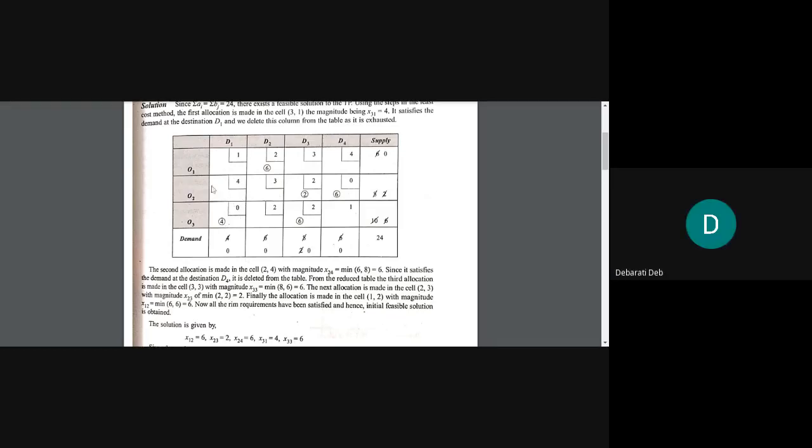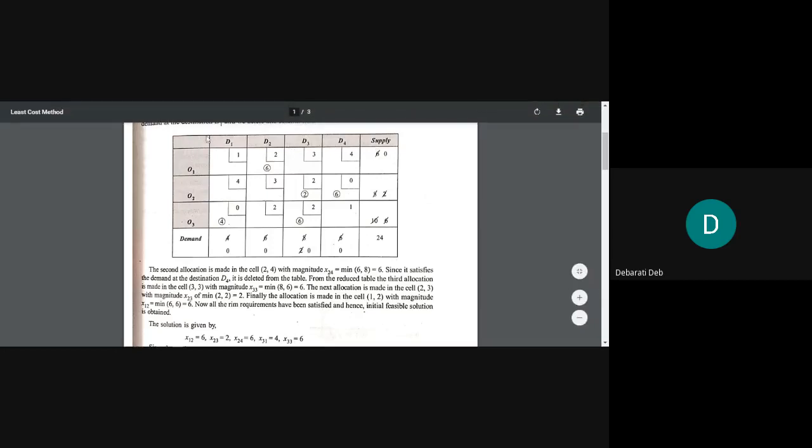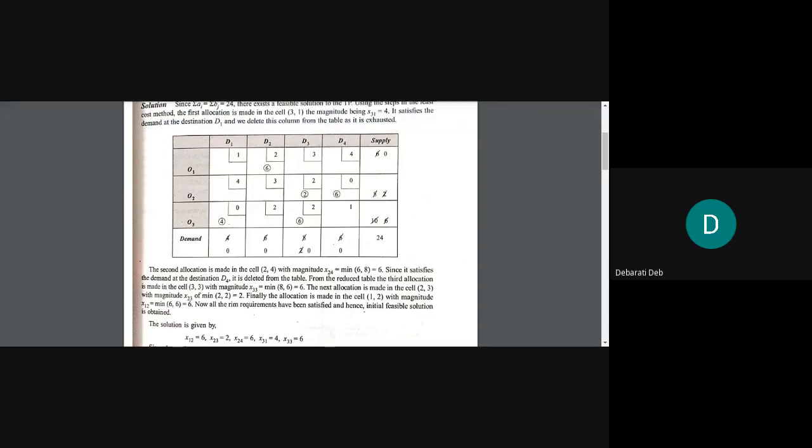O1 is also there. We have not struck off any row. We struck off D1 first, then we struck off D4. So all the rows are still there. So what remains is D2, D3 and O1, O2, O3. Correct?